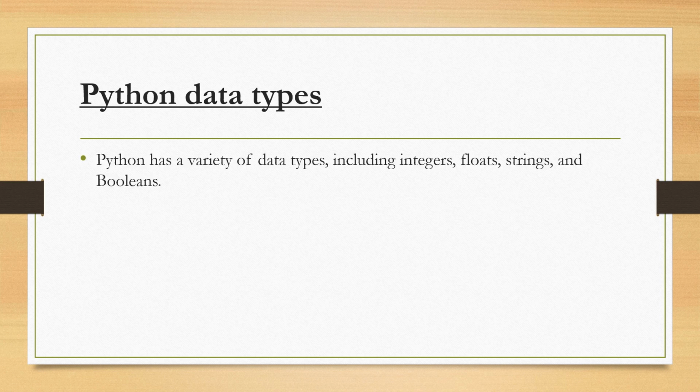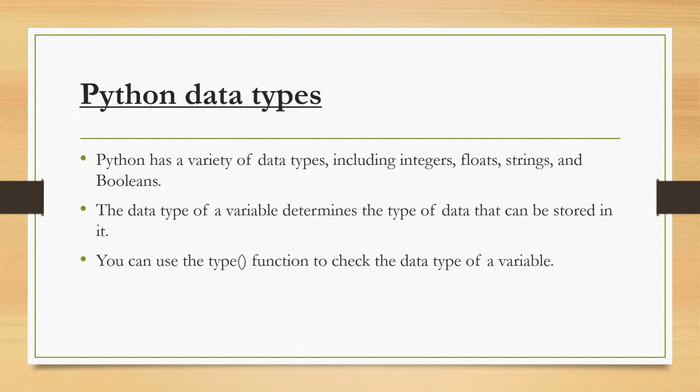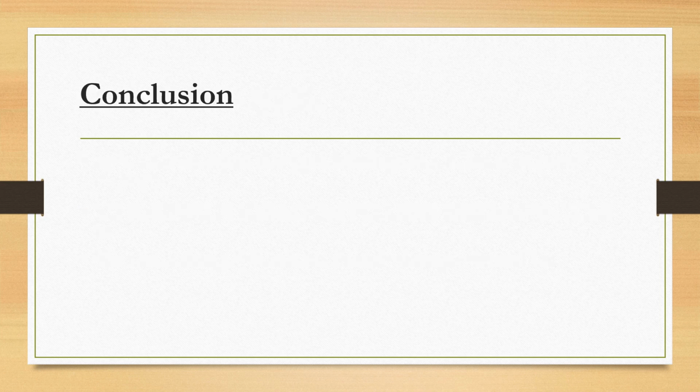After that, we are going to see Python data types. Python has a variety of data types including integers, floats, strings and booleans. The data type of a variable determines the type of data that can be stored in it. You can use the type function to check the data type of a variable. All these topics we are going to cover in detail in further videos.